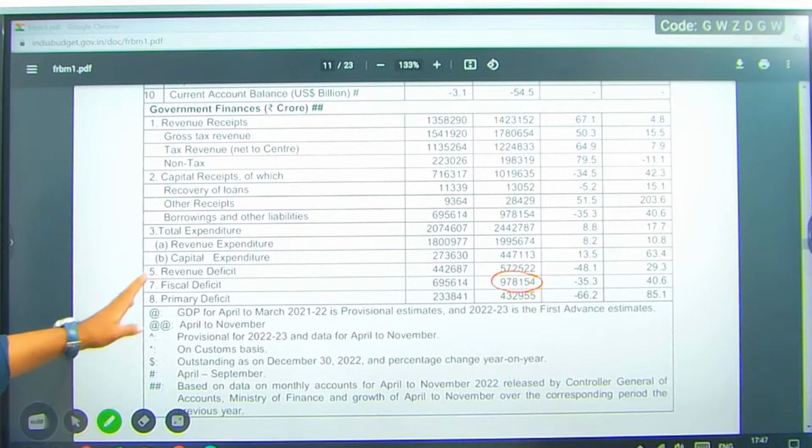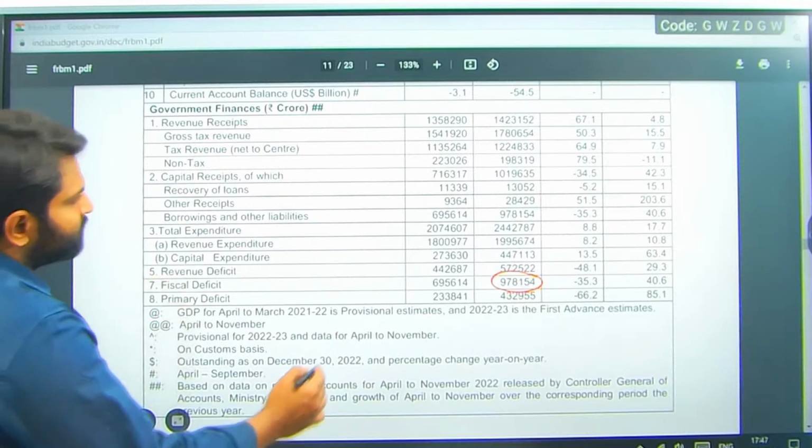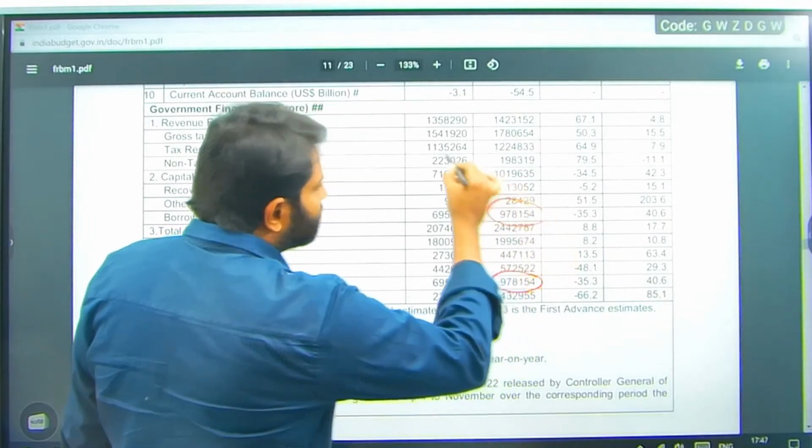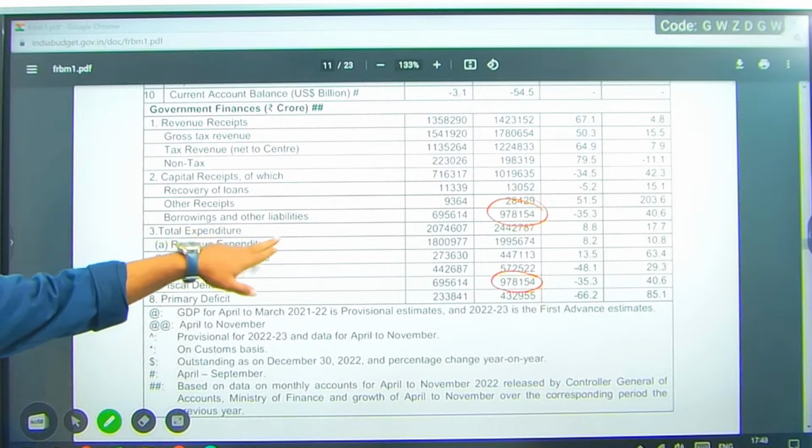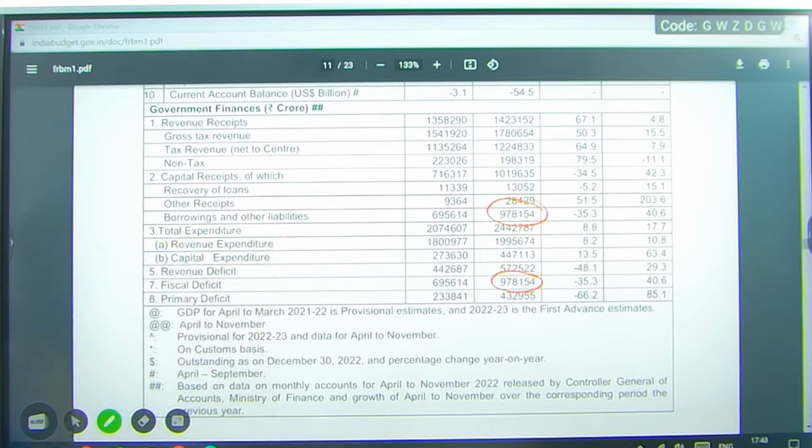And see the borrowings and other liabilities. These two numbers are equal. What is fiscal deficit now? It is the total borrowing and other liability of the government.